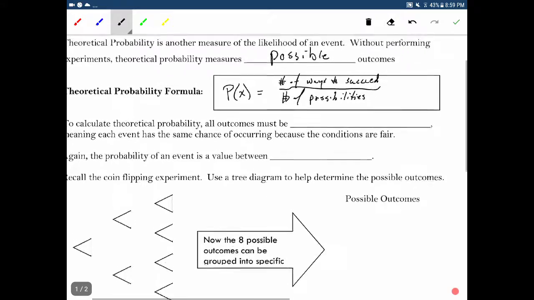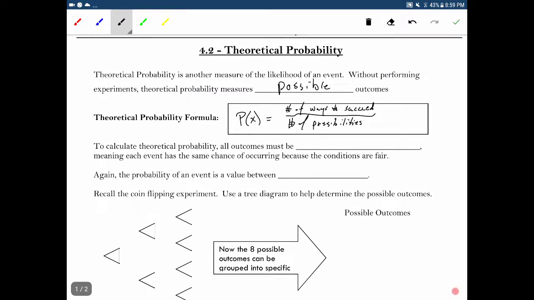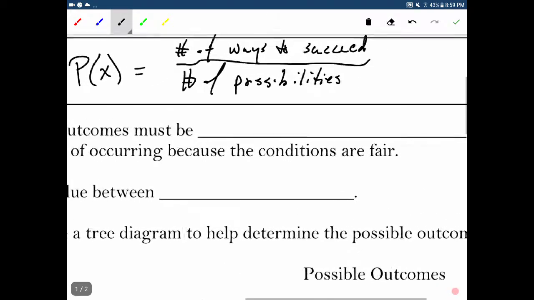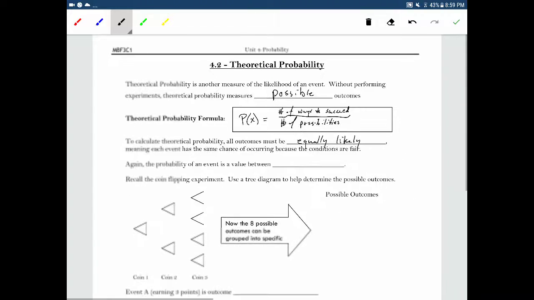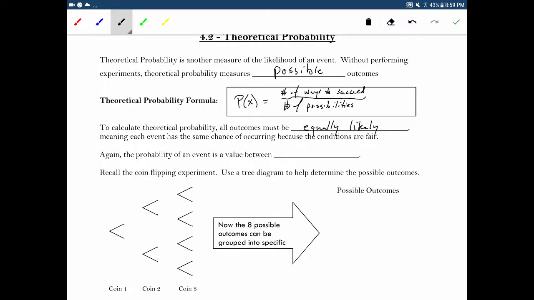Okay, so in order for theoretical probability to work, all outcomes must be equally likely. It will not work otherwise. And what I mean by this is each event has the exact same chance of occurring because the conditions are completely fair. Something like rolling a die or flipping a coin.